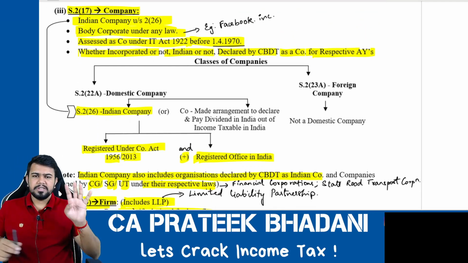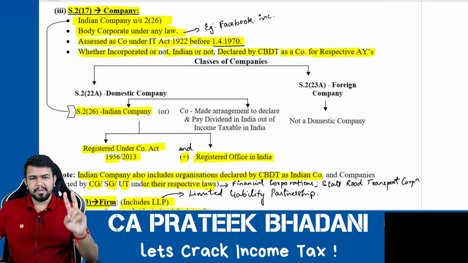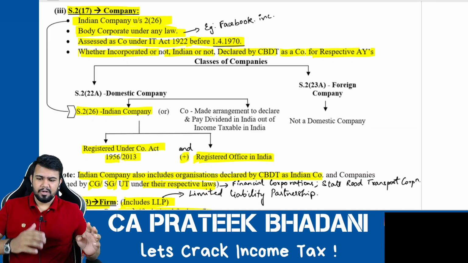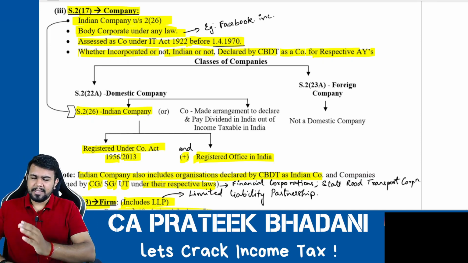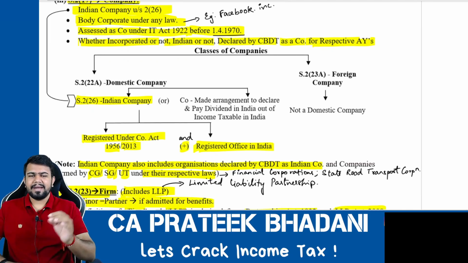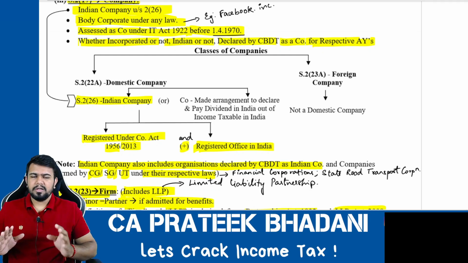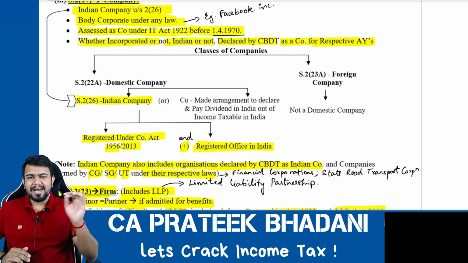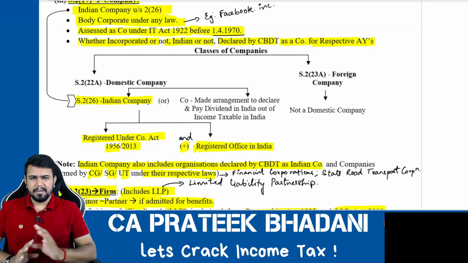Now, company includes four types of organization. Number one, Indian company. Number two, body corporate under any other law. Number three, assessed as a company under the Income Tax Act 1922, before 1/4/1970. And number four, any organization, whether Indian or not, whether incorporated or not, if it is declared by CBDT as a company, then it will be considered as a company for the assessment years for which CBDT declares them as a company. Okay, so there are four types of organization included in company. So first one is what?